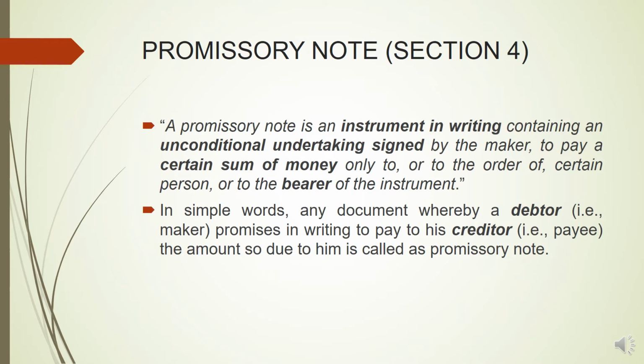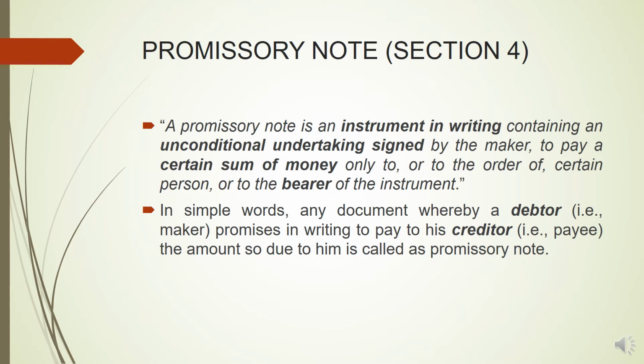So the provisions regarding promissory note are mentioned in section 4 of the Negotiable Instruments Act of 1881. According to the Act, a promissory note is an instrument in writing containing an unconditional undertaking signed by the maker to pay a certain sum of the money only to or to the order of certain person or to the bearer of the instrument.